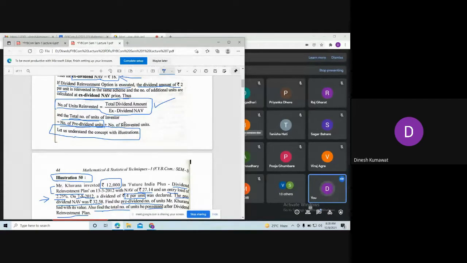So ये number of units reinvested find out करने के लिए हम ये ऊपर वाला formula apply करेंगे. That is nothing but number of units is equal to total dividend amount divided by X dividend net asset value.